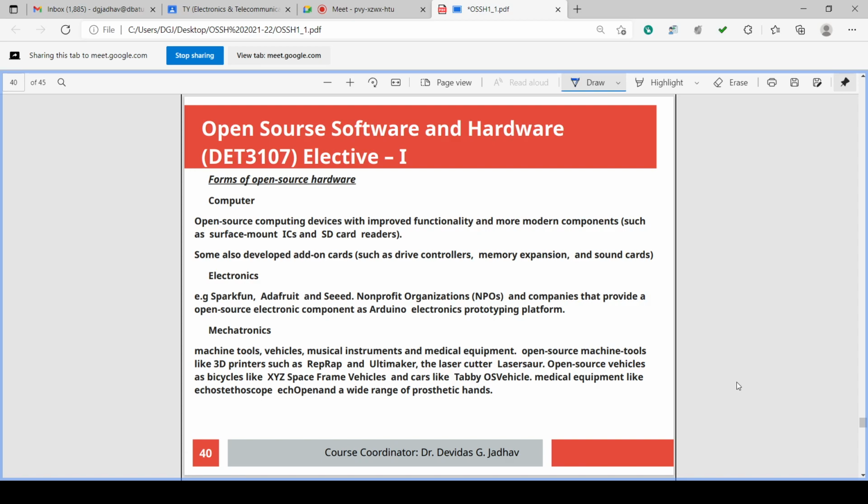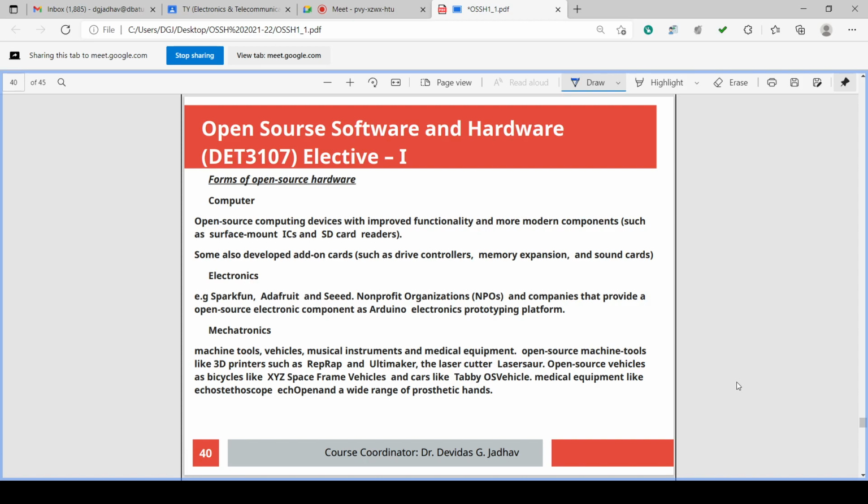So if one computer is there, then it can be upgraded from a black and white monitor to a color monitor, or from a CRT monitor to an LCD monitor, TFT monitor, or it can be added with a LAN Ethernet card, or with Bluetooth or Zigbee or Wi-Fi, or with a CD drive, floppy drive, card reader, or any other functionalities.